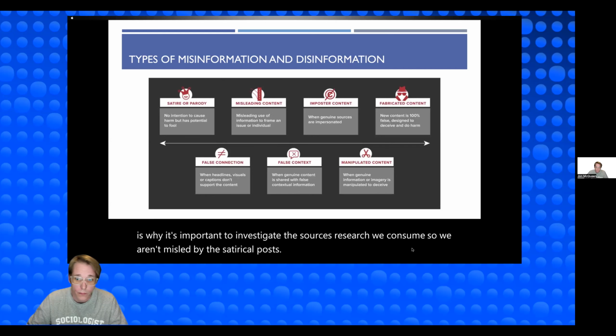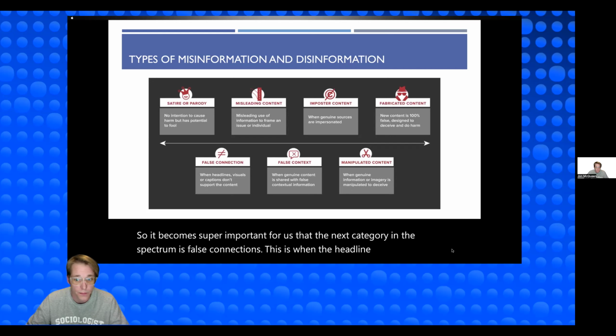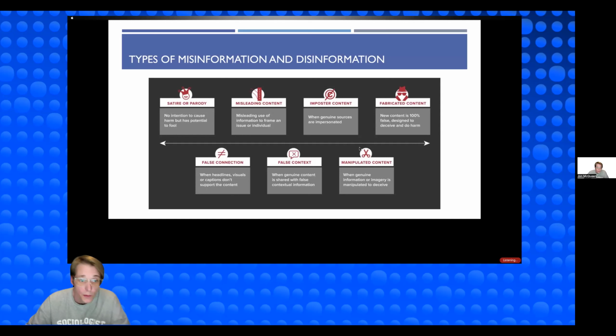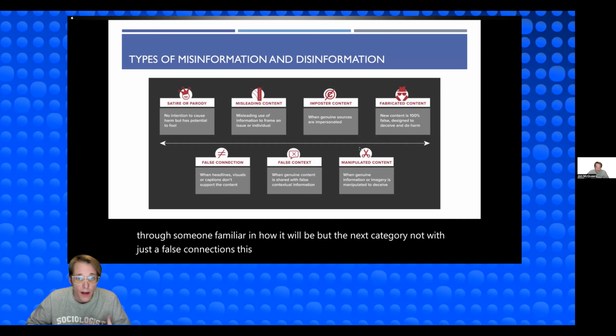So, the next category in the spectrum is false connections. This is when headlines or visuals don't match up to the content of the article.